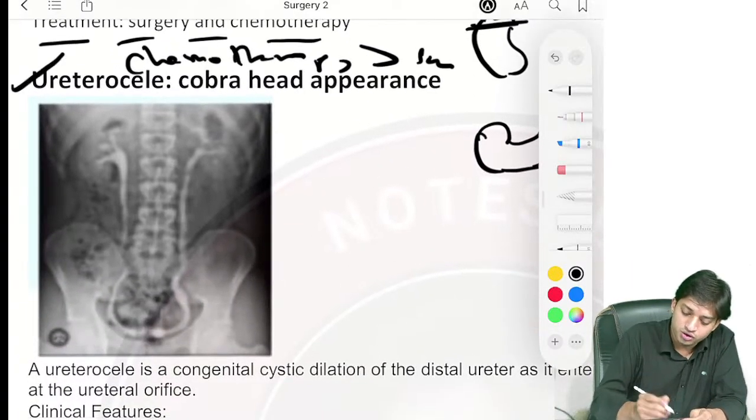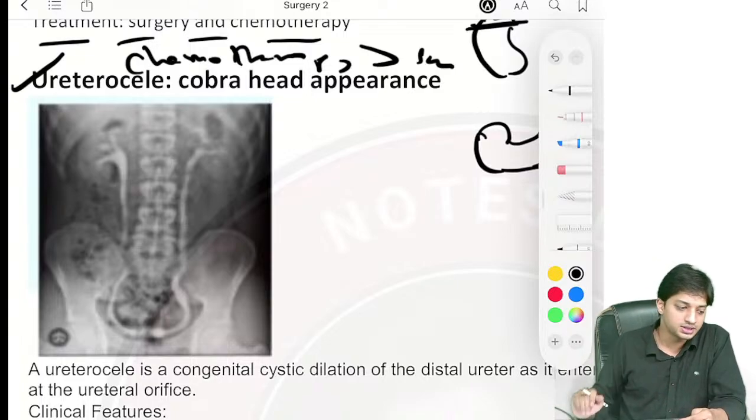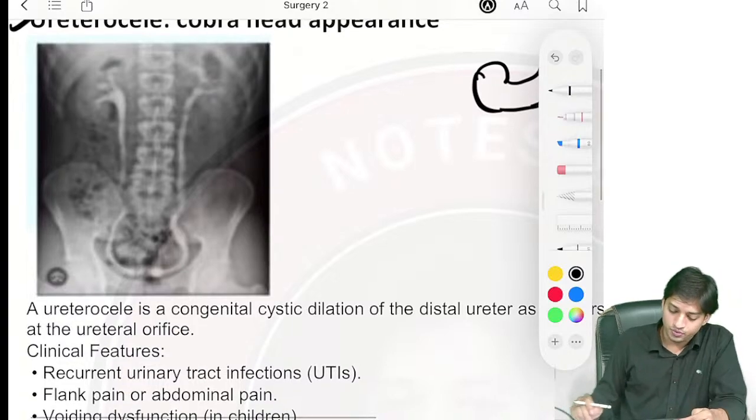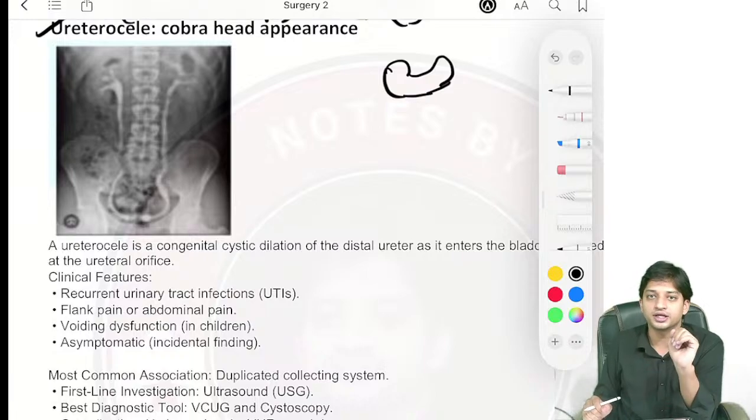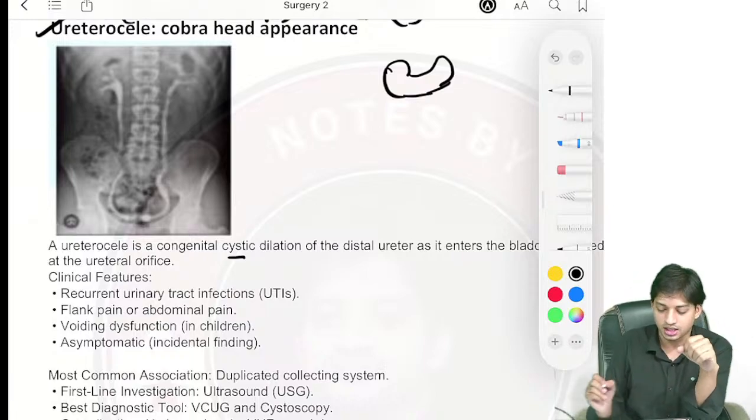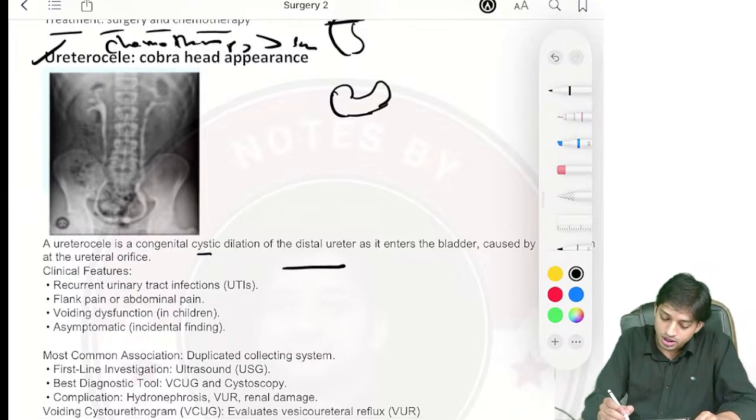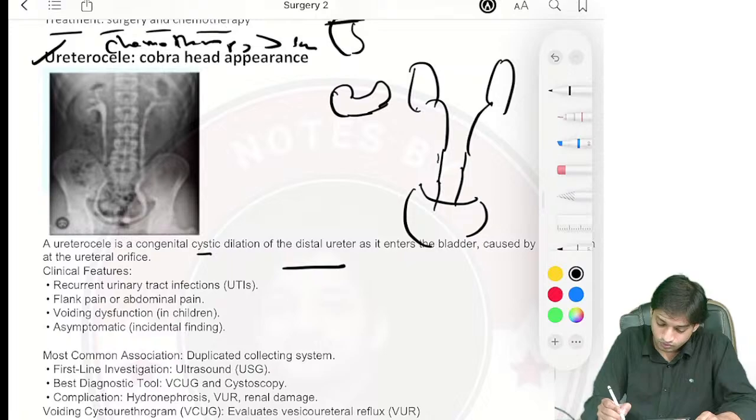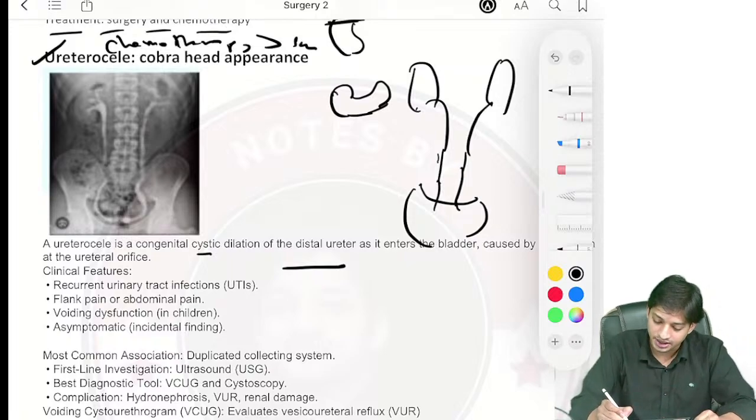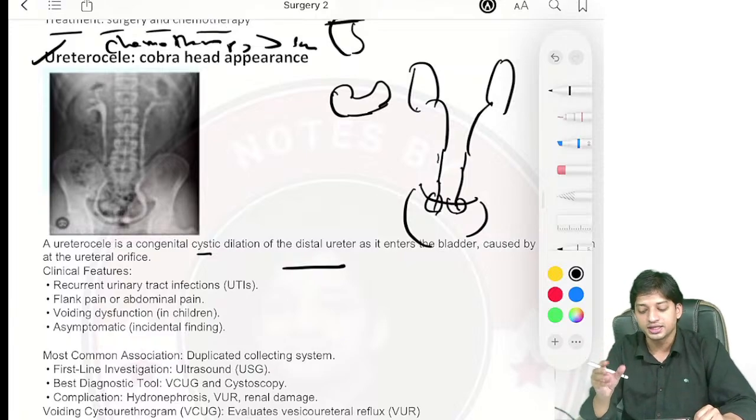Coming here to the ureterocele. In ureterocele, you will see the cobra head appearance, right? It is a congenital cystic dilatation of the distal ureter. From the kidneys come the ureters, and they come here to the bladder. Suppose there is congenital dilatation of the distal ureter, where it enters the bladder.